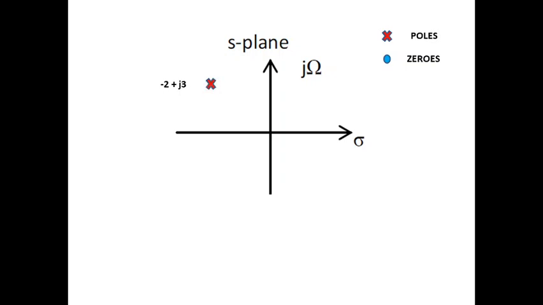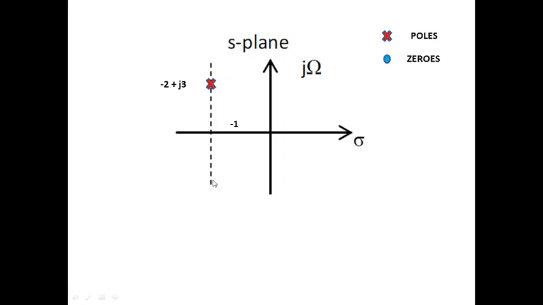Once a pole is marked, the region of convergence is specified by the real part of s. The real part here is minus 2. The initial representation of the ROC can be given by a strip line, based on which the ROC of a Laplace transform can be obtained. It is a strip line parallel to the j omega axis. The central y-axis at 0 is called the j omega axis, and the ROC has strips parallel to it.